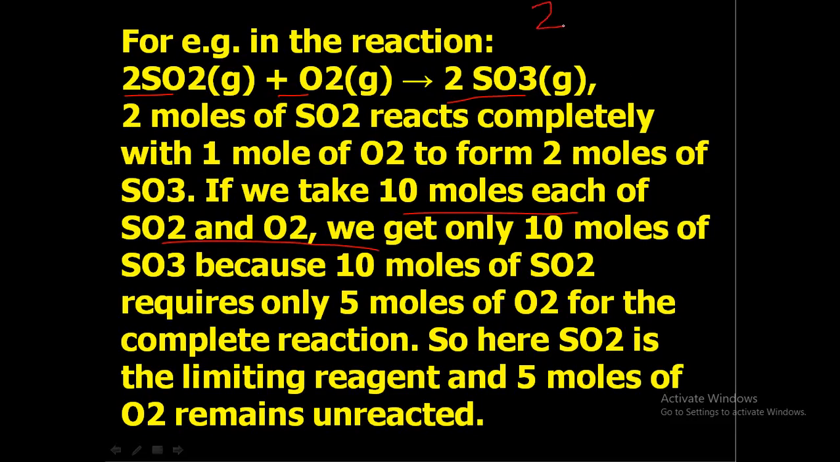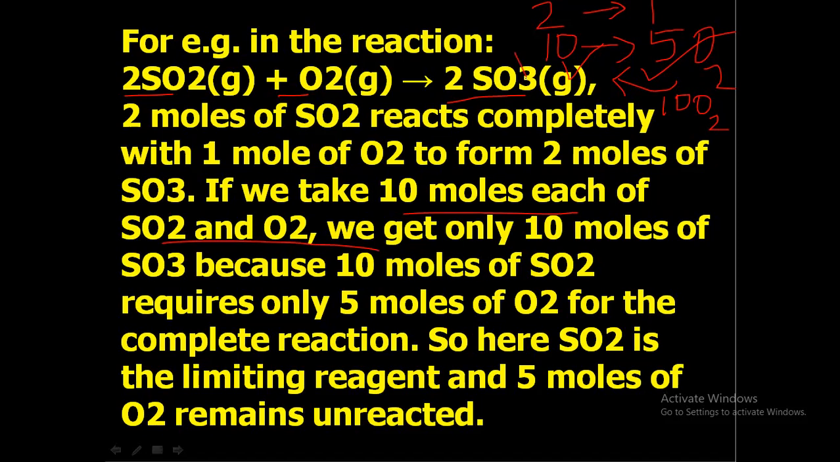So 2 moles of SO2 is reacting with 1 mole of oxygen. So 2 moles of SO2 needs 1 mole of oxygen. So 10 moles of SO2 needs how many moles of oxygen? It needs only half of this, that is 5 moles of oxygen is needed. Okay, so we have 10 moles of SO2 and 10 moles of oxygen, but only 5 moles of oxygen is needed. So if we have to react 10 moles of O2, then we must have 10 into 2, that is 20 moles of SO2, but we have only 10 moles of each SO2 and O2.